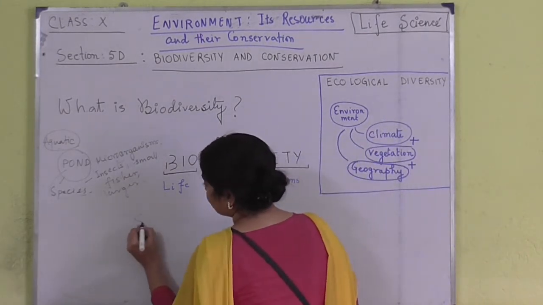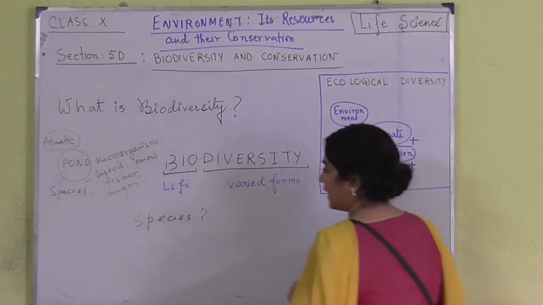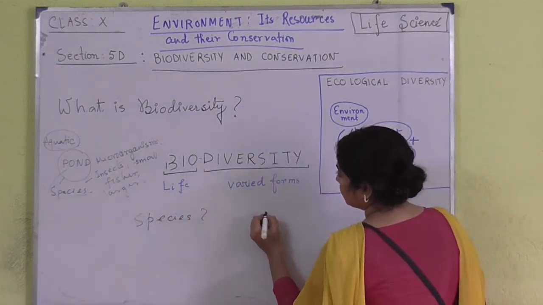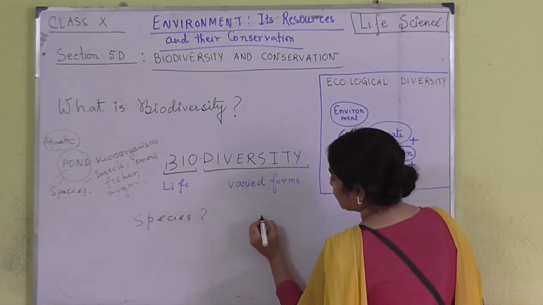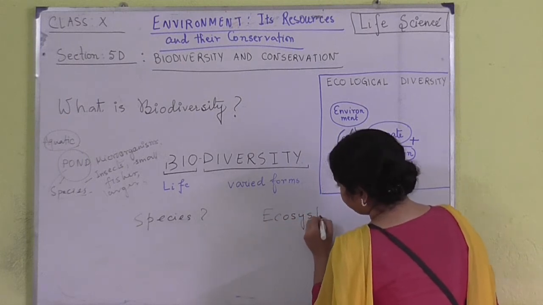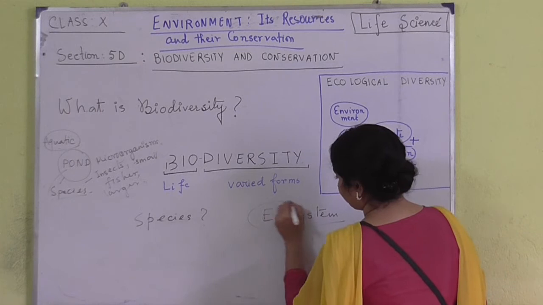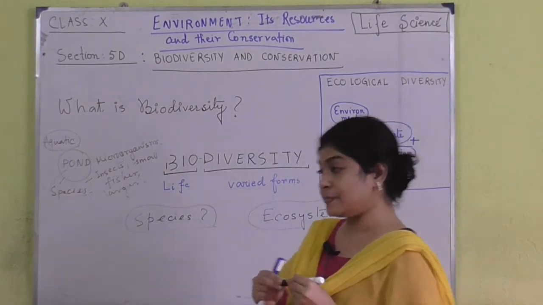Two things we have to know: first of all, what is species, and the other is what is ecosystem. Ecosystem and species.